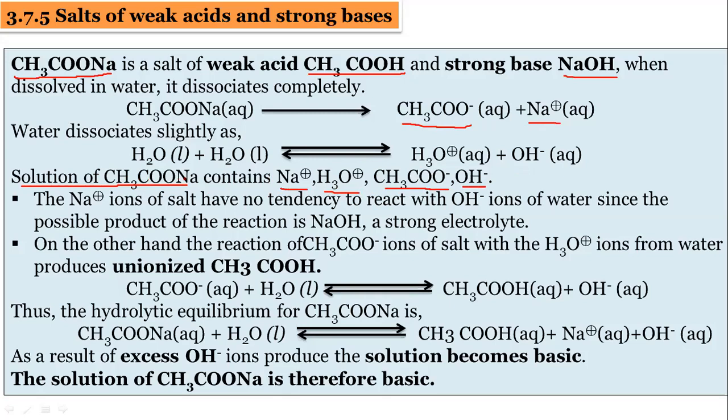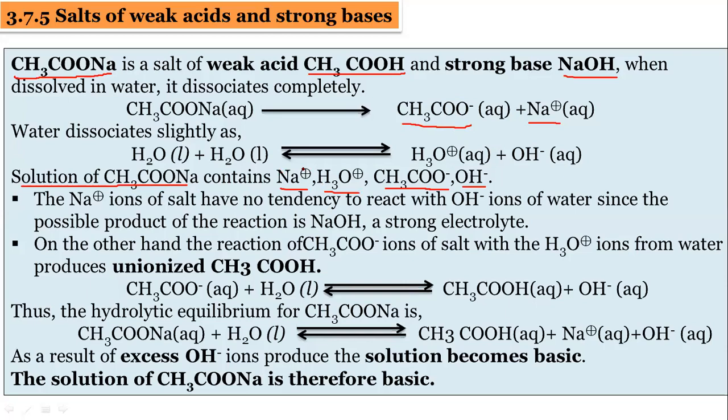We can see here CH3COO minus is there, Na plus is there, H3O plus is there, OH minus is there. All these cations and anions we together call ions. These ions are present in the solution of CH3COONa, that is sodium acetate.